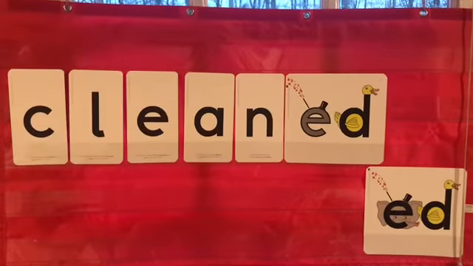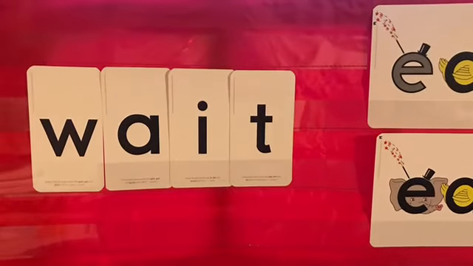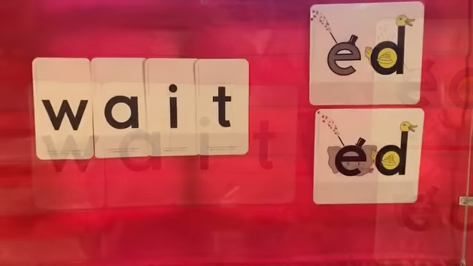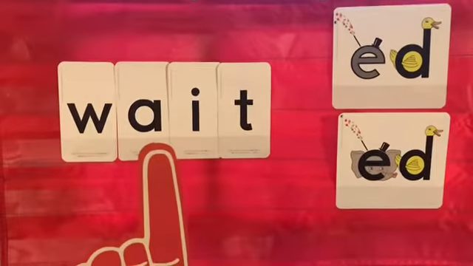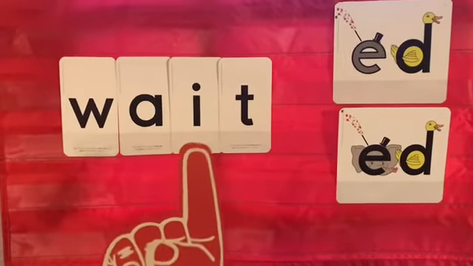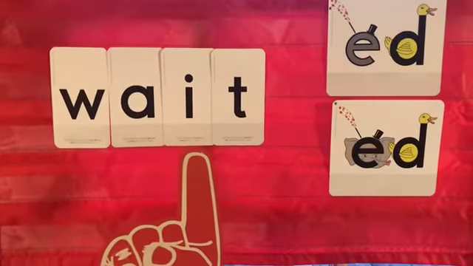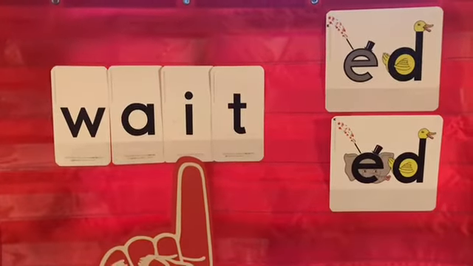Let's try another word. Now let's practice this word. We know that we have two vowels out walking. Mr. A comes first, so he is doing the talking. Mr. I comes next. He stays quiet because he's too busy looking for robots. So let's finger tap our word.